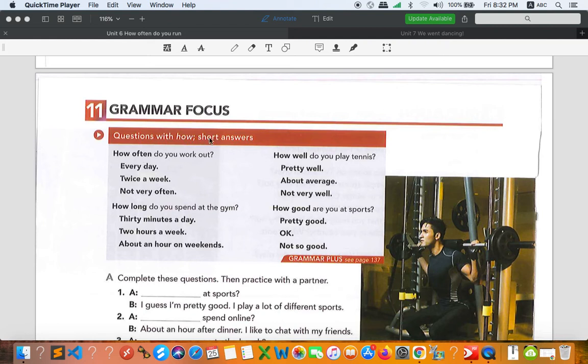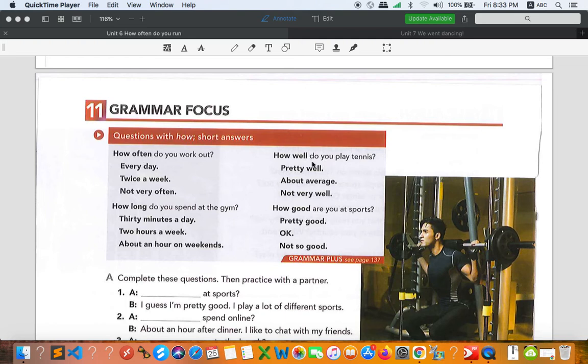So the form is just like how. We begin the question with how and then adjective or adverb right here, and then you have to answer the questions. So in order to find out whether we use how often, how long, how well, or how good, you need to take a look at the answers. As you can see, the first one is about the number of days, how many days, okay, and how many times, things like that. Okay, how long is about duration, so we ask about duration. Okay, 30 minutes a day, 1 hour a day, things like that.